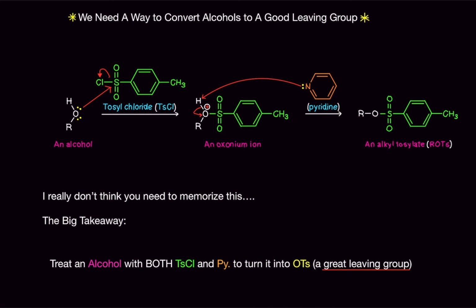So what's going to be happening is we have an alcohol and we're going to put tosyl chloride in a beaker. What will happen is the electrons on the oxygen are going to attack the sulfur and kick out the chloride. Then pyridine is going to come and steal a hydrogen from this. What we're going to get out of it is something called a tosylate group. You may see something like OTs.